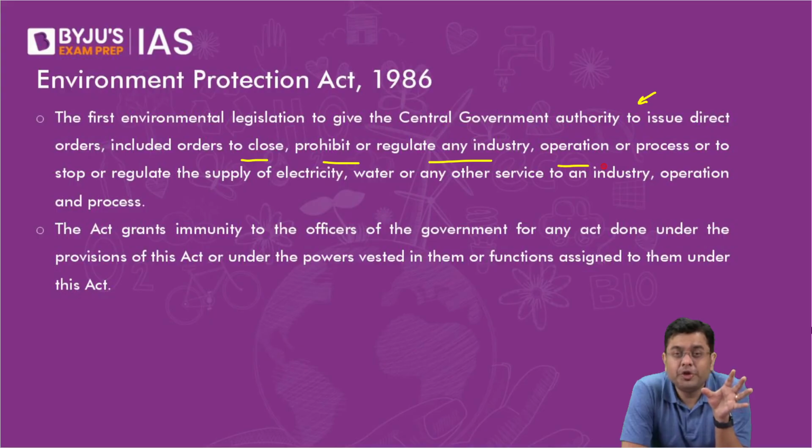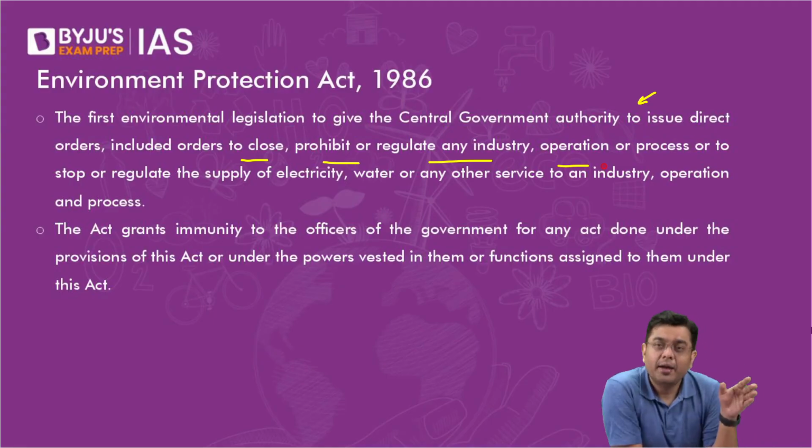You, as an official, will be immune from any action if that preventive step of closure of the industries is as per the Environment Act. You will be immune from any action, right?